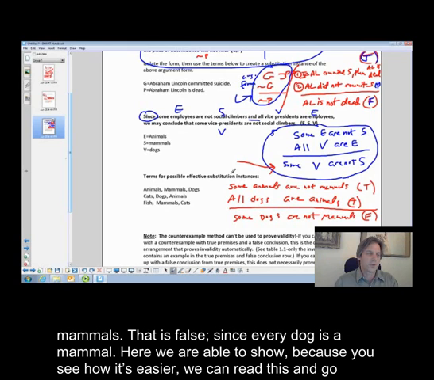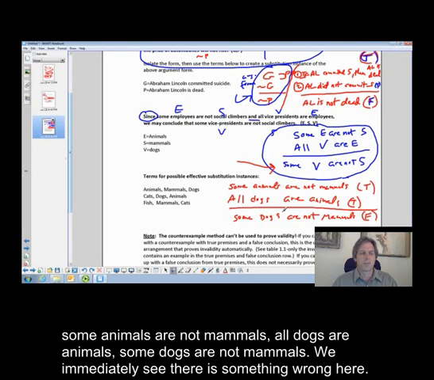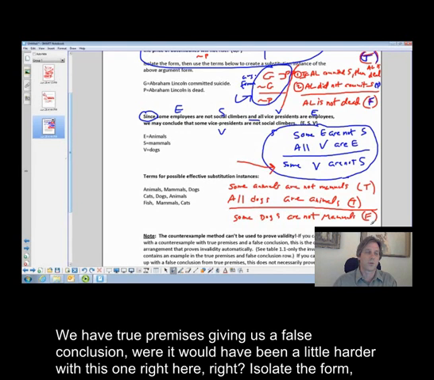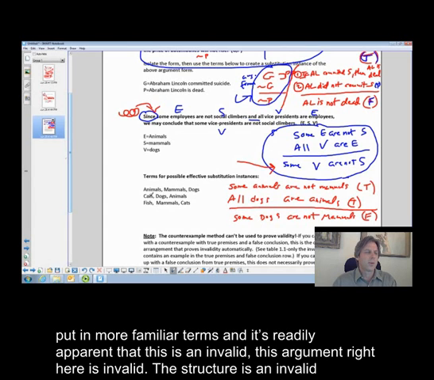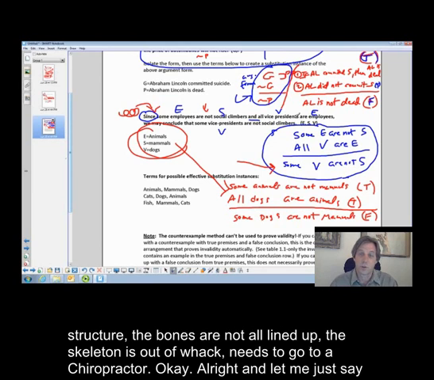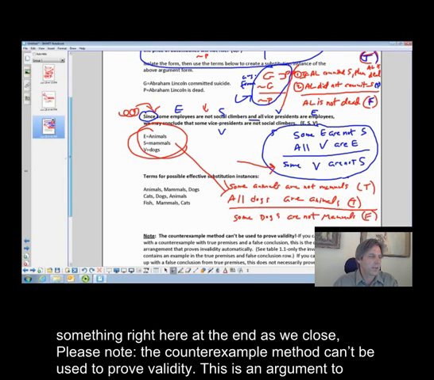Here, we're able to show, you see how it's easier? We can read this and go, some animals are not mammals, all dogs are animals, some dogs are not mammals. We immediately see there's something wrong here. We have true premises giving us a false conclusion, where it would have been a little harder with this one right here. Isolate the form, put in more familiar terms, and it's readily apparent that this argument right here is invalid. The structure is an invalid structure. The bones are not all lined up. The skeleton is out of whack. It needs to go to a chiropractor.